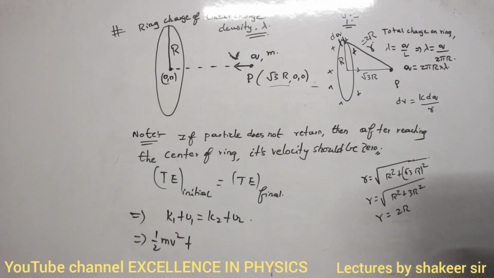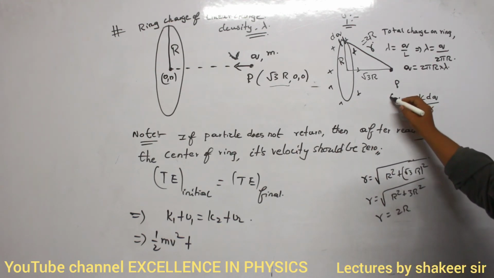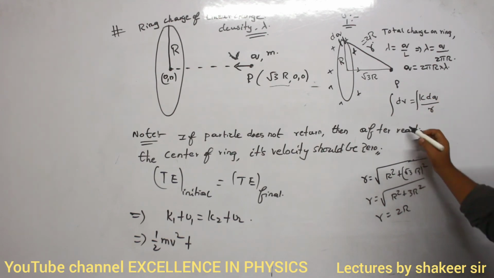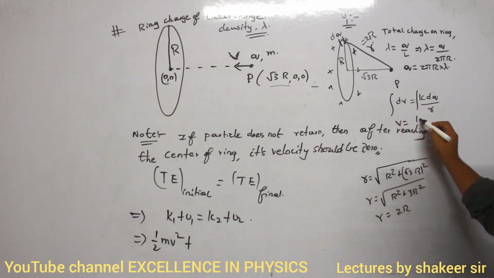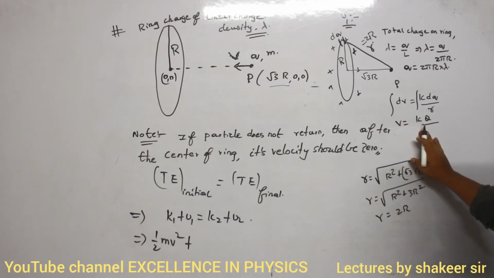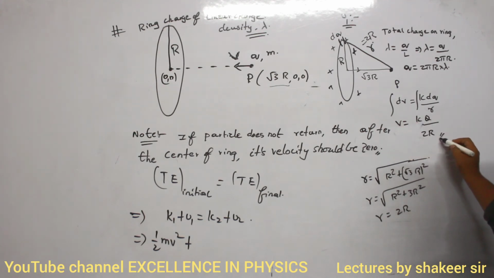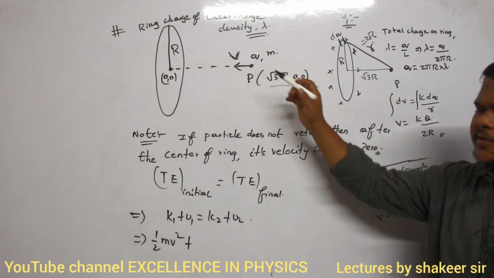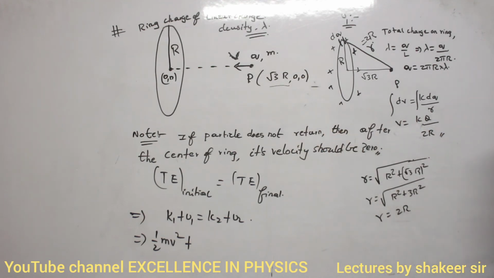Potential due to the total ring is how much? You have to integrate on both sides, no? Integrate on both sides. Therefore V is equal to KQ divided by the R value. R value is how much? 2R. So this is the potential due to the ring at this point. That's all, no? All of you are able to understand?